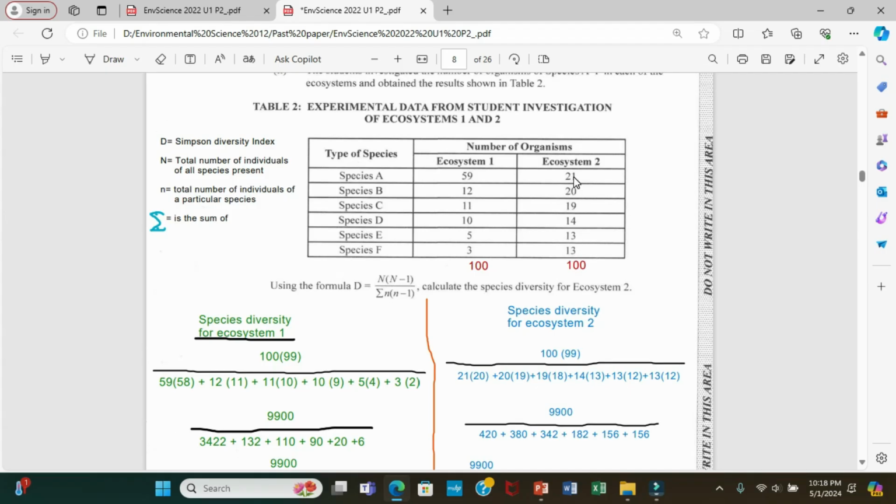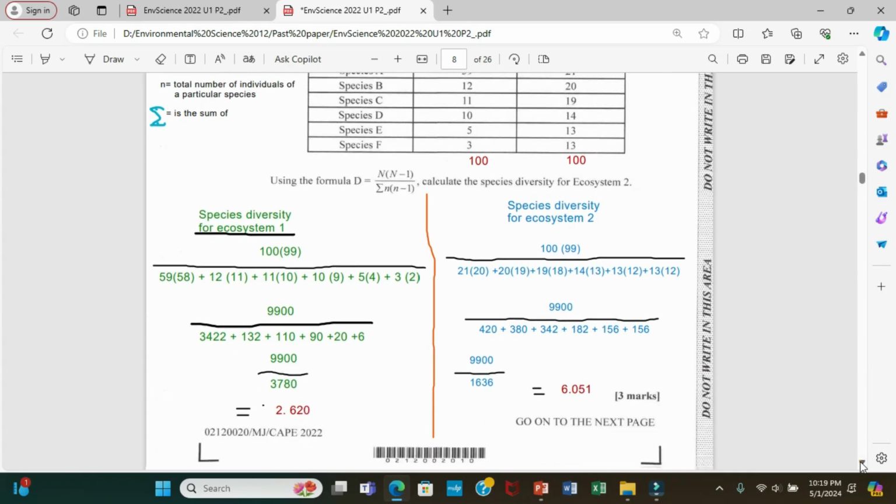What we mean by even is that if all of them are close to each other in number, it means even. If all of them are 20, 20, 20, 20, 20, you know that is perfectly even. But here A is 21, B is 20, that's not far. It's almost even. 19, that's almost even. That's not far. We have 13, 13, 14. These are close. So because the number of each organism is close in number to each other, it is more diverse.